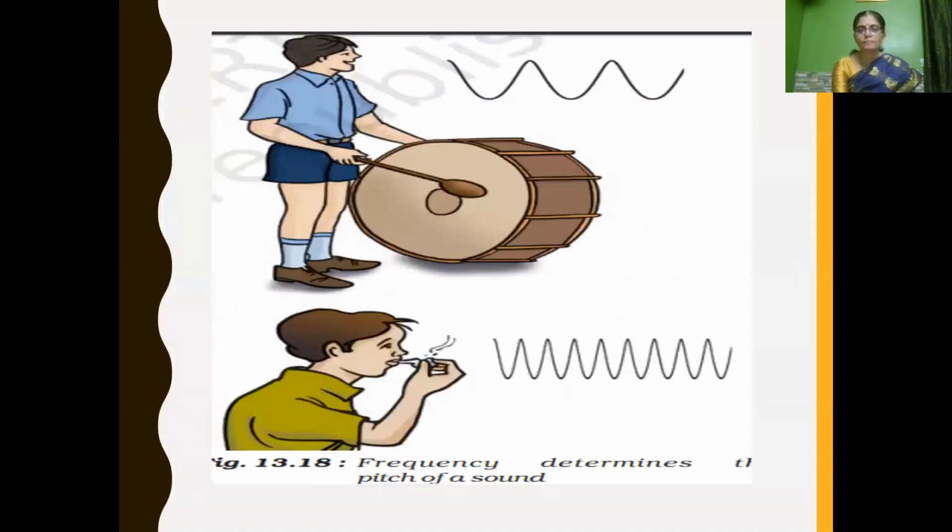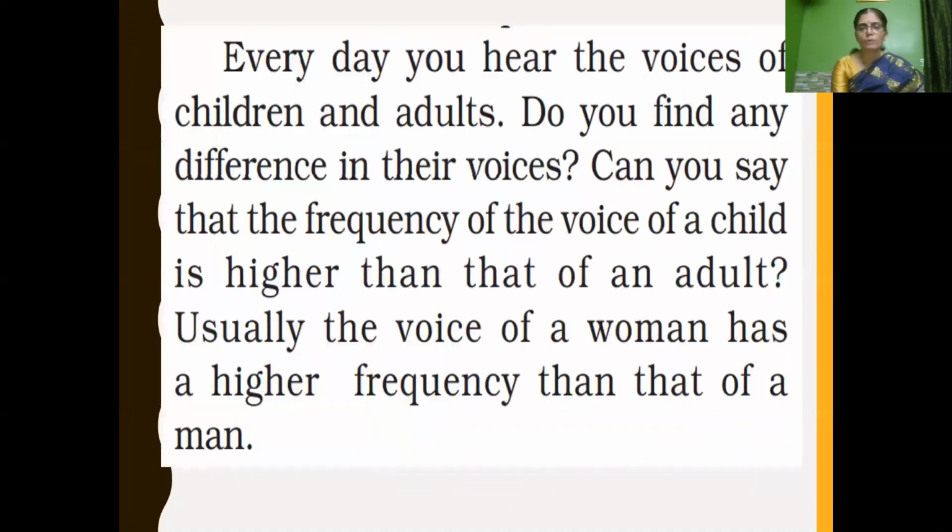So if you see here, the frequency when they beat the drum is less compared to when you blow a whistle, when the frequency will be more. If frequency is less, there is a low pitch sound. If frequency is more, it has a high pitch sound. Every day we hear the voices of children and adults, and immediately we find a difference in their voices.